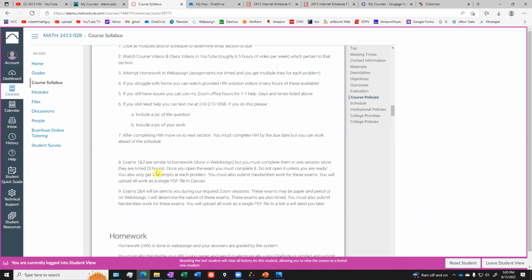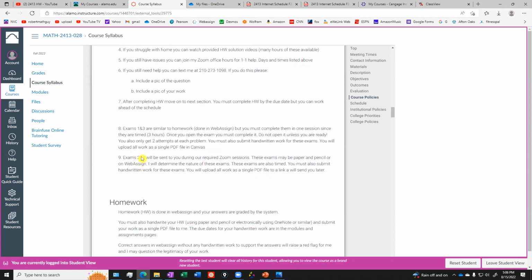But once you open the exam, it's 3 hours. You have a 3-hour time limit, so you have to complete it in one sitting. And when you do those problems, you only get 2 attempts at each problem. So if you get it wrong once, it's okay. But if you get it wrong twice, then it's going to be counted wrong.